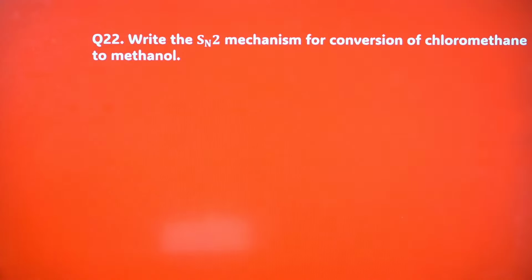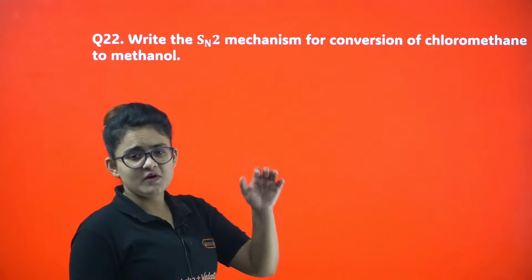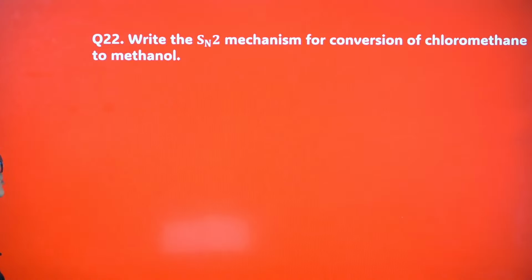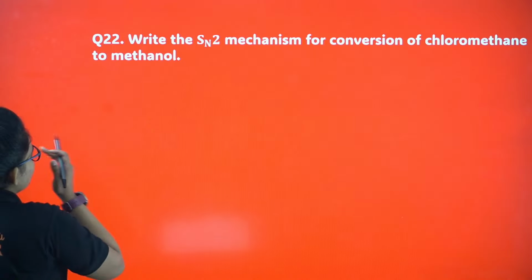Next, write the SN2 mechanism for conversion of chloromethane. Very important, my dear. SN1 and SN2. The mechanism is very important here. Okay, let me show you. Let's say I'm having chloromethane, right?